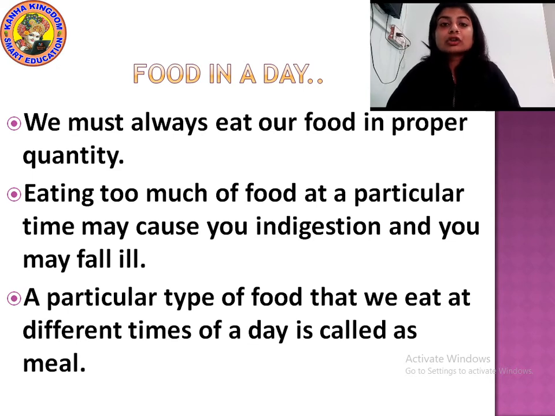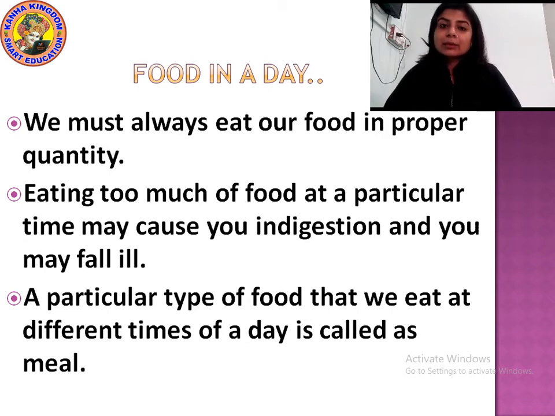Okay? Now what do you mean by meal? See, it is written, a particular type of food that we eat at different times of a day is called meal. What is meal? It is a particular type of food that we eat at different times of the day. Now we have 3 times in a day, right? Morning, afternoon and night.